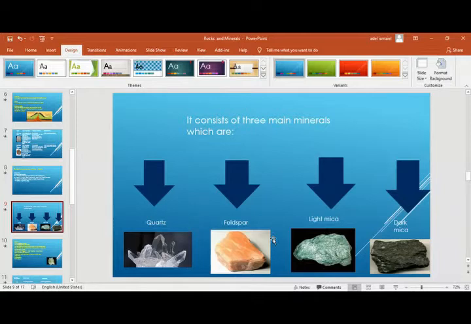But they have new names. That's why you didn't recognize the meaning of the minerals. If you do not understand what I mean by mineral and rock, you can ask me if you want. You can unmute yourself.